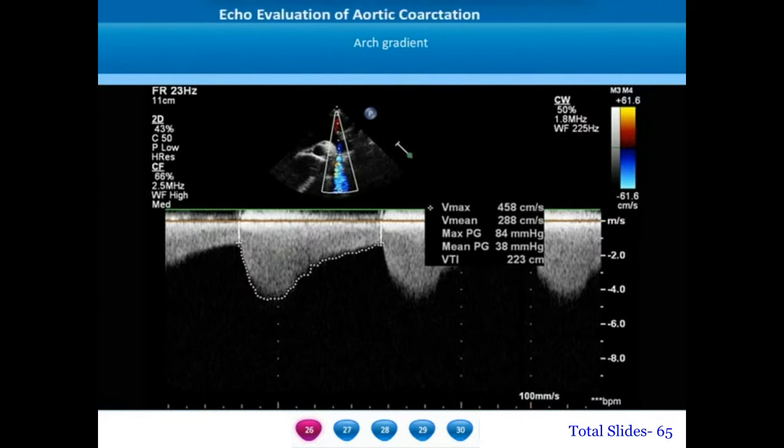We have a maximum gradient of around 84 millimeters of mercury and a mean gradient of around 38 millimeters of mercury in this example. Whenever the mean gradients are more than 20 millimeters of mercury, a coarctation is clinically very significant.